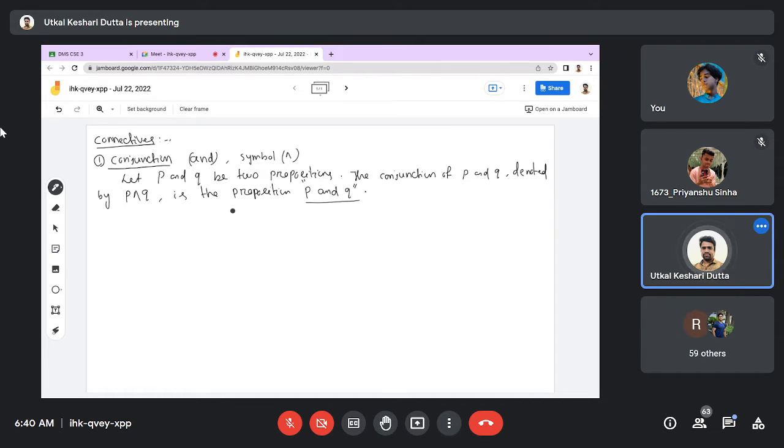What are the rules of conjunction to find its truth values? That is important. This conjunction, p conjunction q, is true when both the propositions p and q are true.